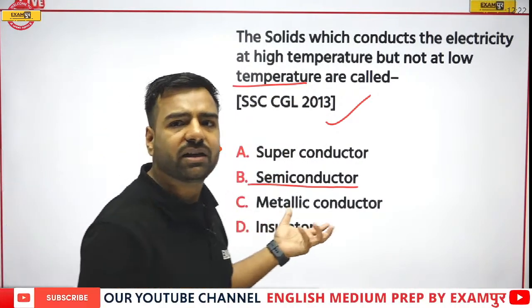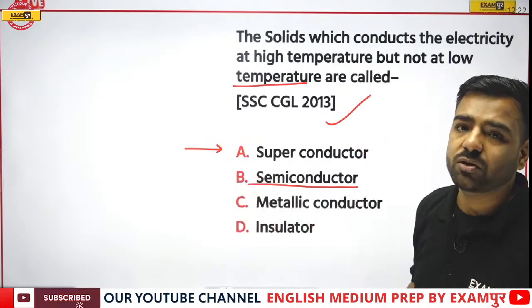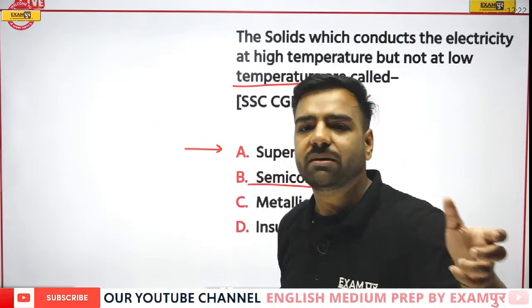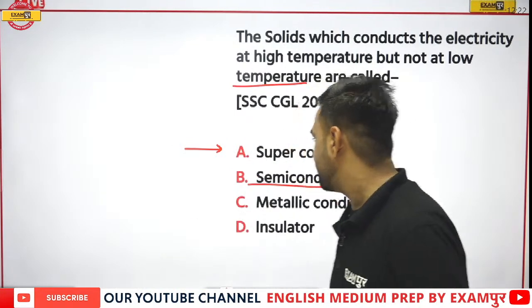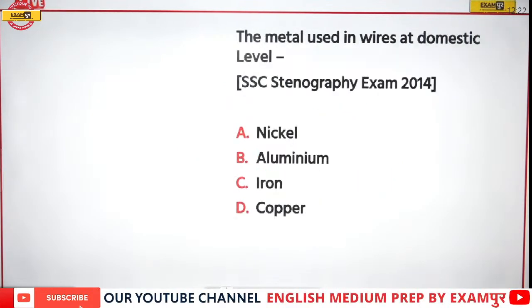If I talk about semiconductor devices, for example the chipsets in mobile phones and laptops, they are made up of what? Silicon, germanium, remember? So here the correct answer is going to be semiconductor. That is option number B. Nabnita, absolutely correct. Next. The metal used in wires at domestic level is what?